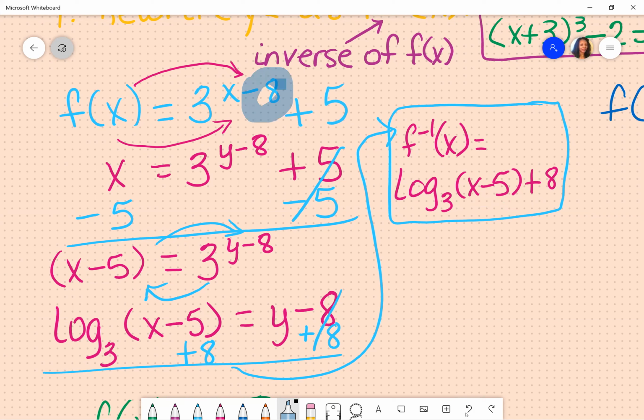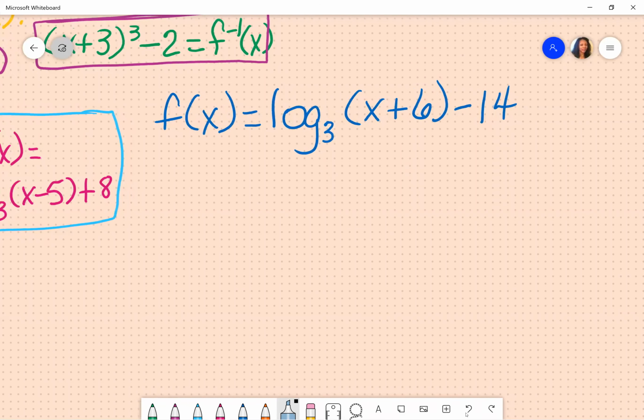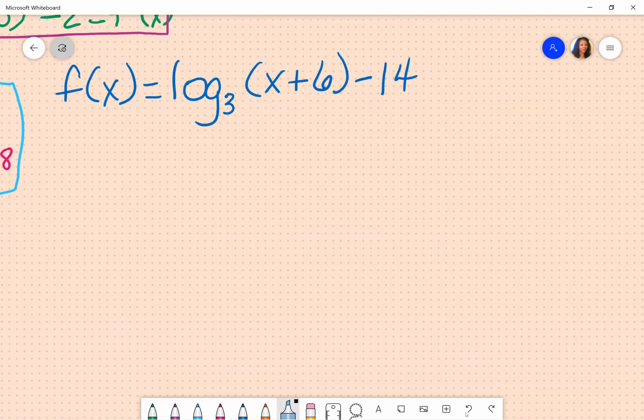This number will swap here, but instead of it being a negative 8, it will be a positive 8. You will see the pattern the more that you do these problems. For now, I need you to actually show the work. Don't just try to jump and do the inverse of everything, but that is a shortcut, or that's a way of double checking to make sure you're on the right track.